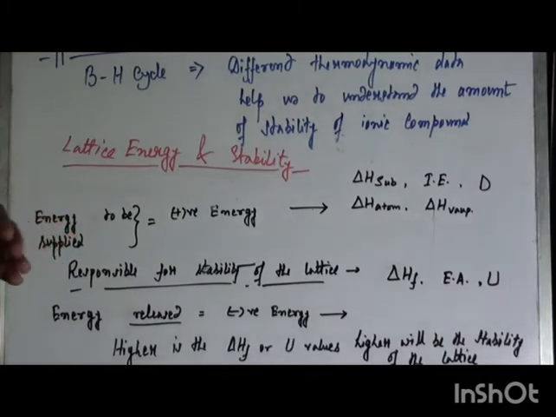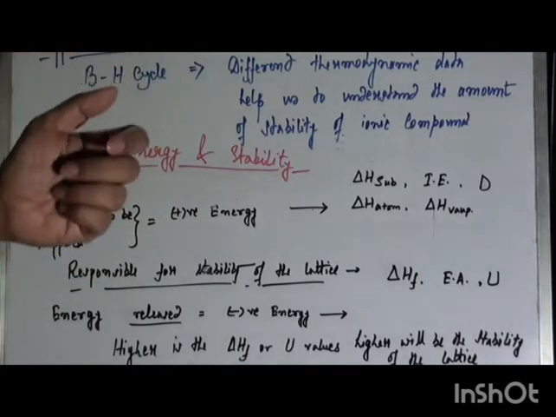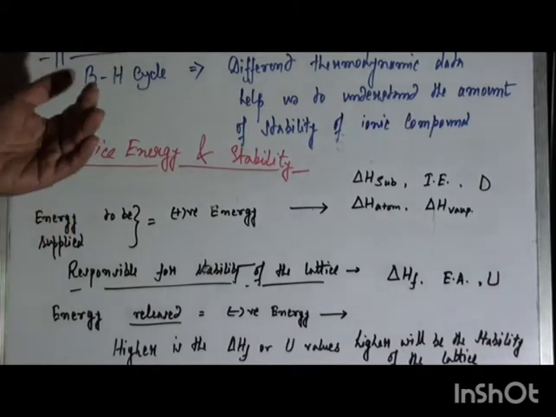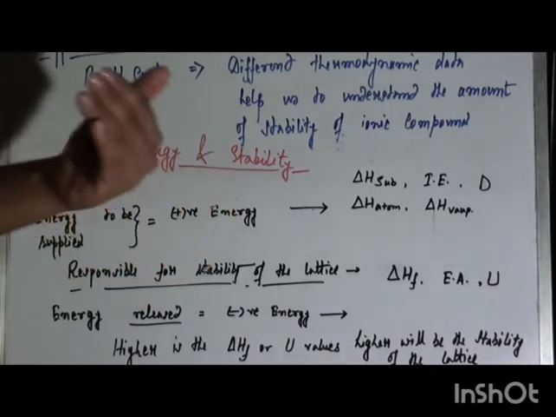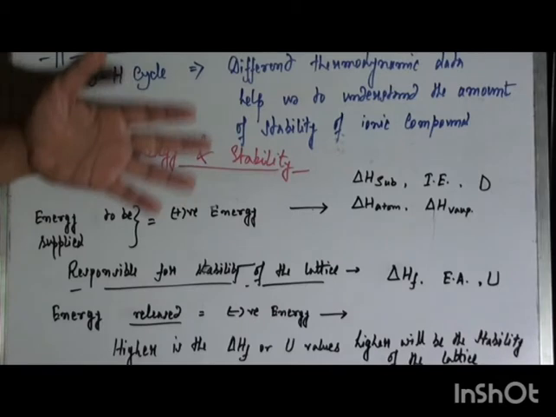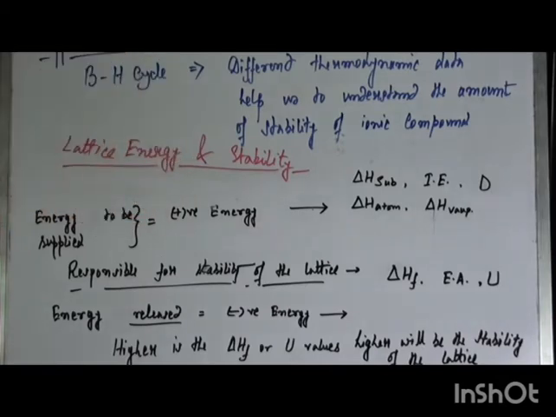But a few other terms like delta H formation, electron affinity and especially the lattice energy term are thermodynamically negative terms. That means these energies are released or emitted from the lattice when it forms or when the compound is formed.